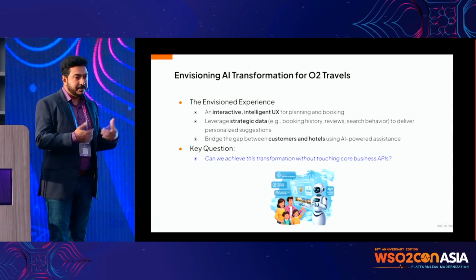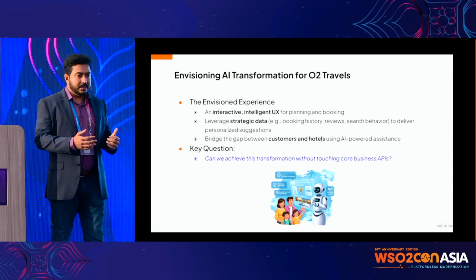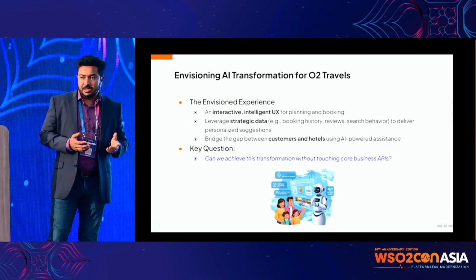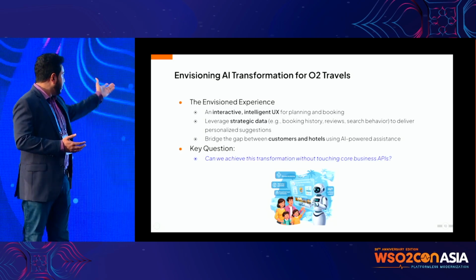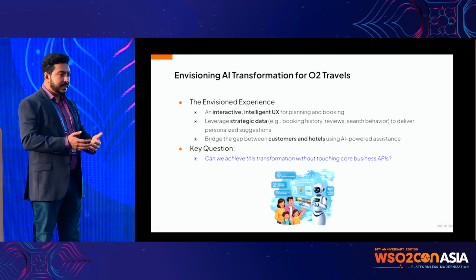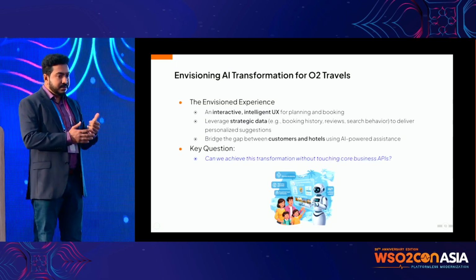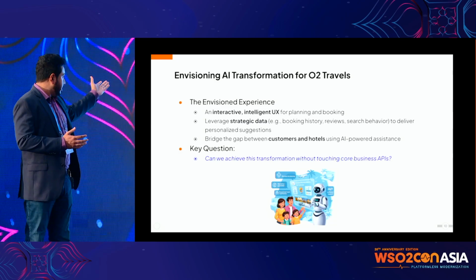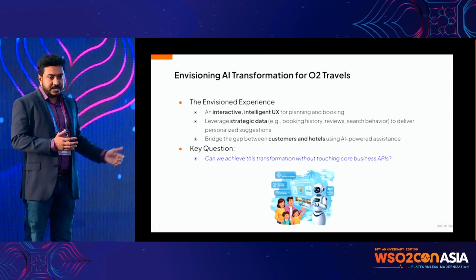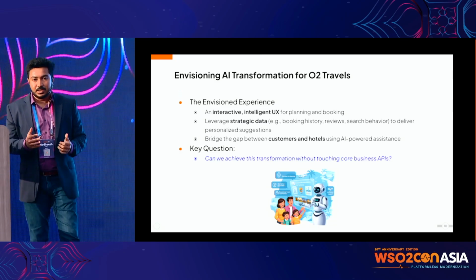They can say, this is my budget, this is what I want, and these are the activities that I'm looking for. They can say those things to the system, get a good trip plan, and then do the reservations or bookings following that plan. So that kind of experience.